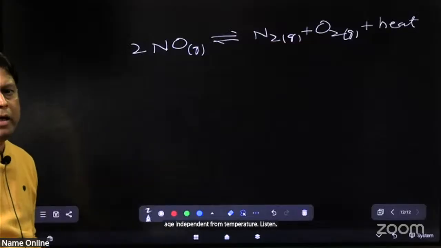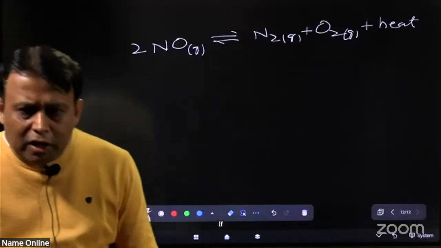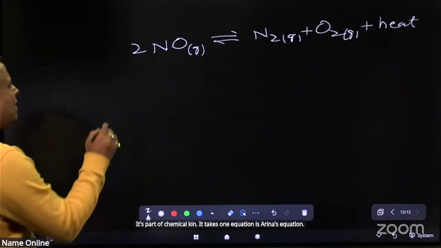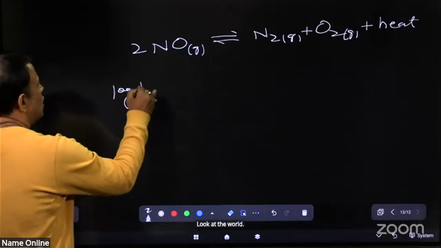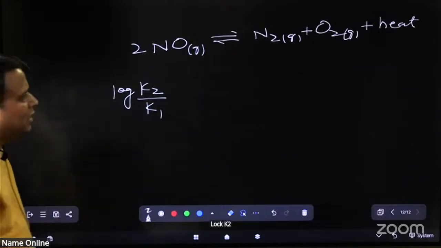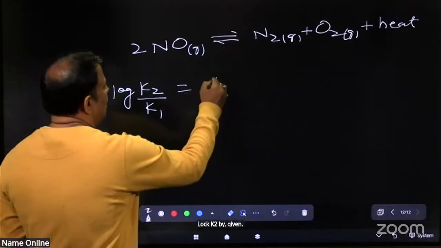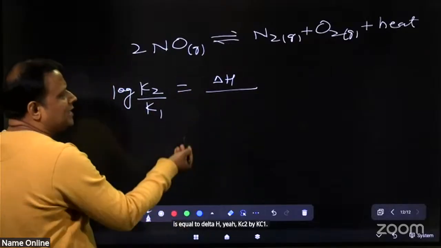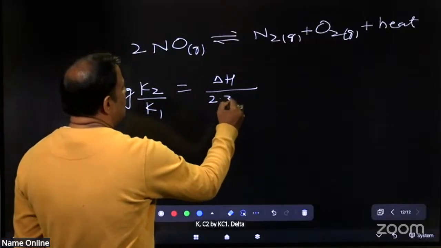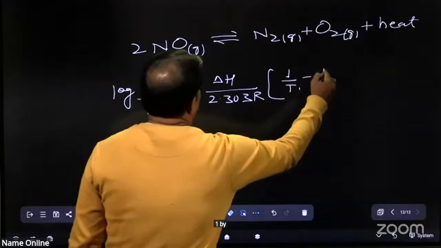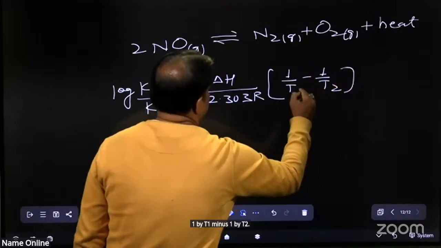Listen, it's part of chemical kinetics, not chemical equilibria. One equation is the Arrhenius equation. Look at both. Log K2 by K1, or Kc2 by Kc1, is equal to delta H by 2.303 R times 1 by T1 minus 1 by T2.